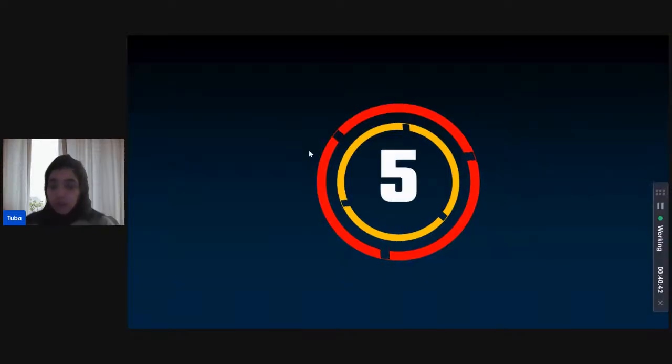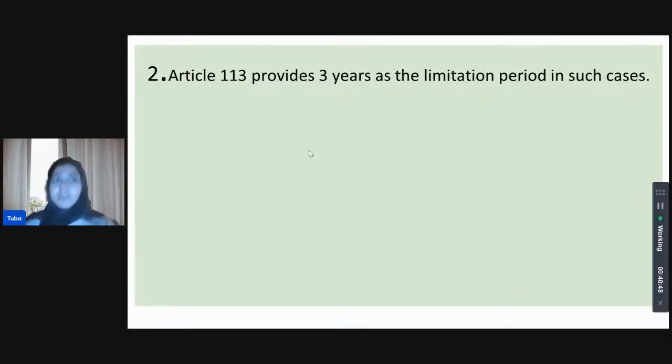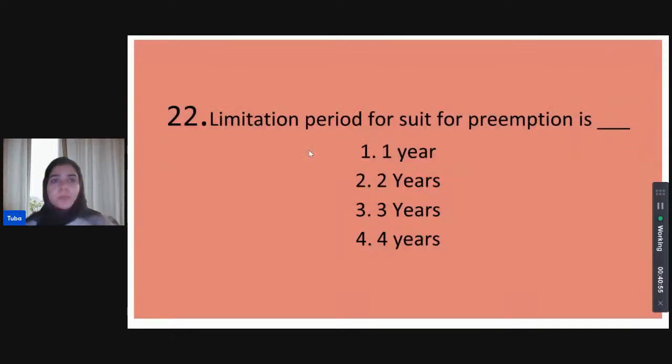Okay, Shivani thinks it's 3 years. Ganupriya as well. So where the schedule is silent, we go to 3 years because of Article 113, that wherever for every other case, it shall be 3 years.